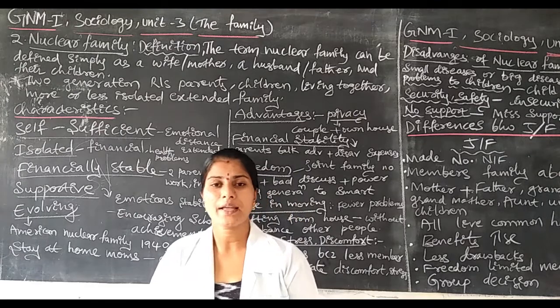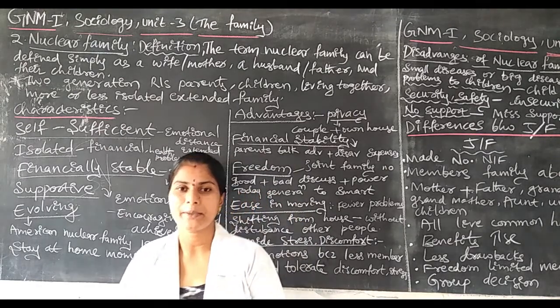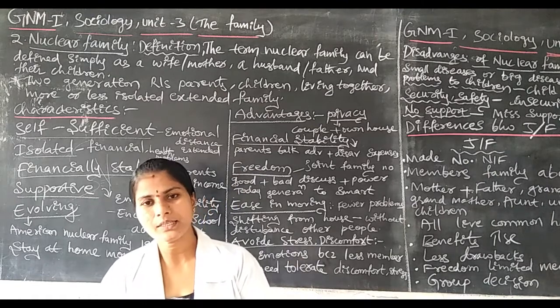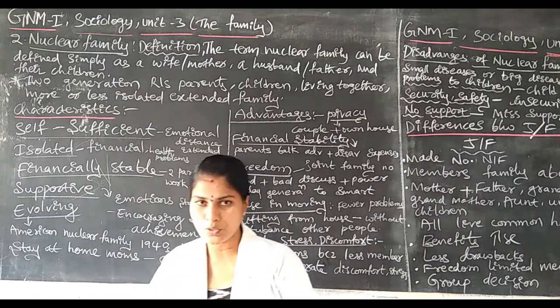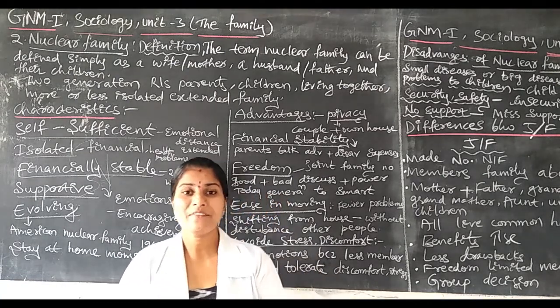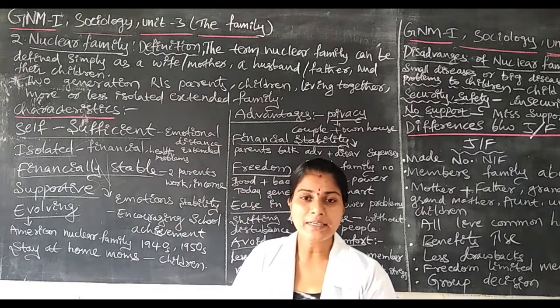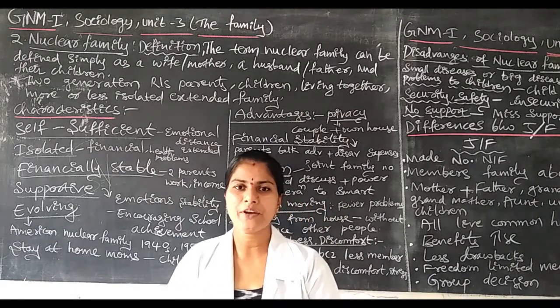Like that, every month end they are distributing money. By that they have a good source of income and they improve their living status. These are the benefits and characteristics regarding the nuclear family.